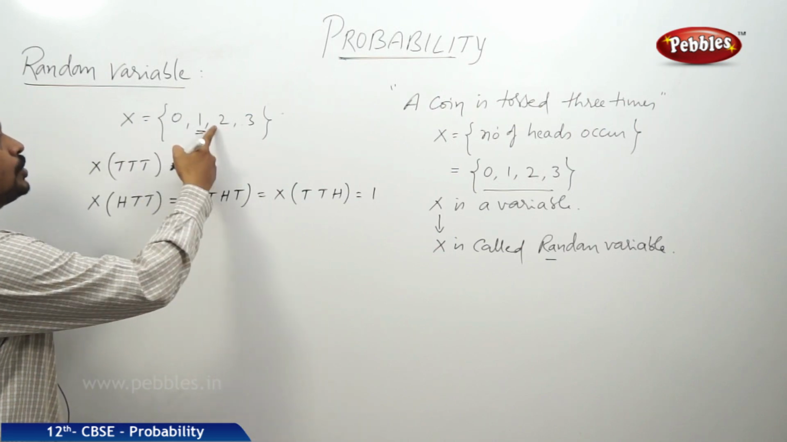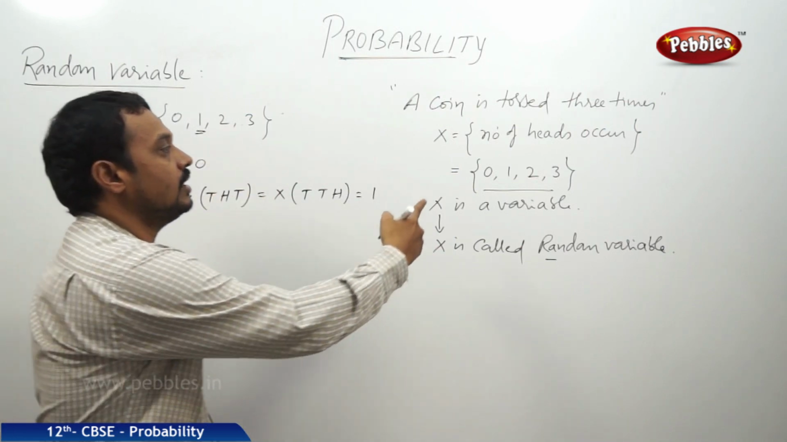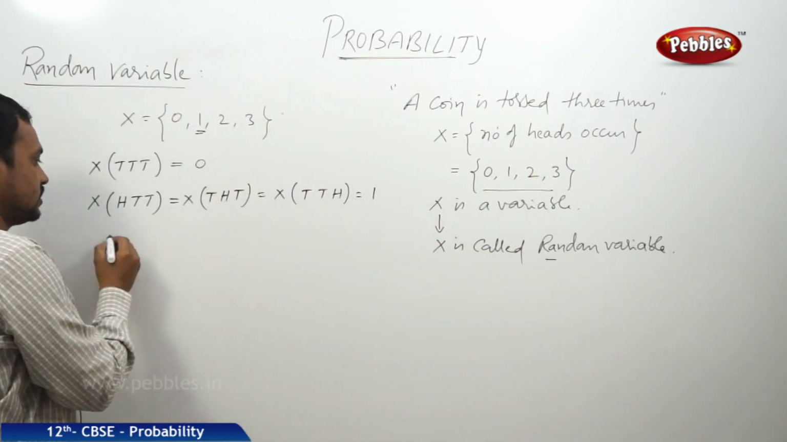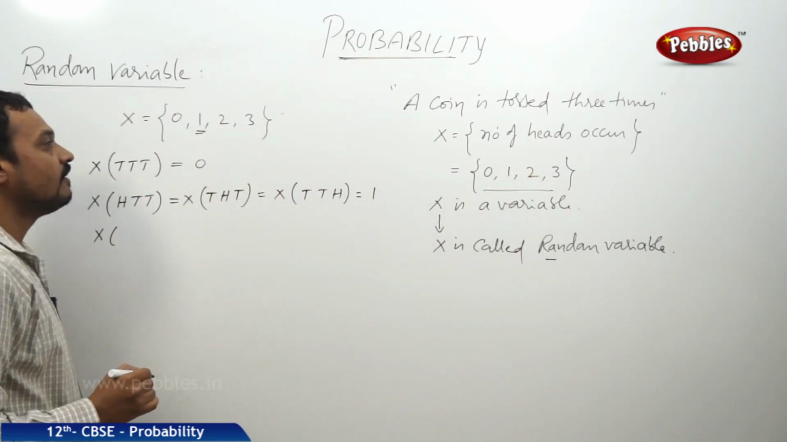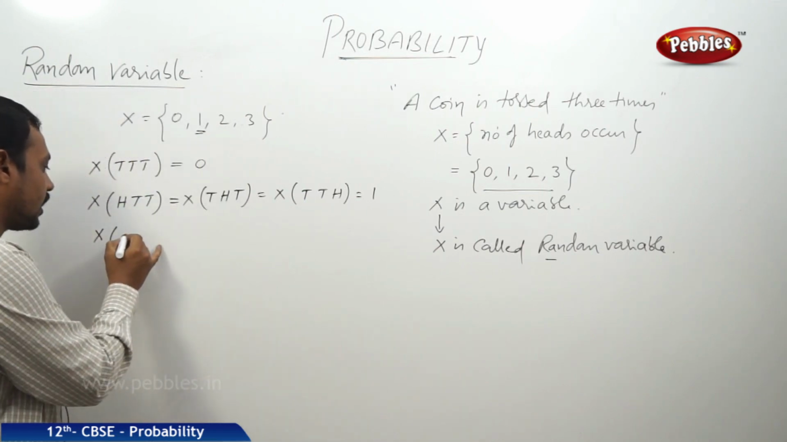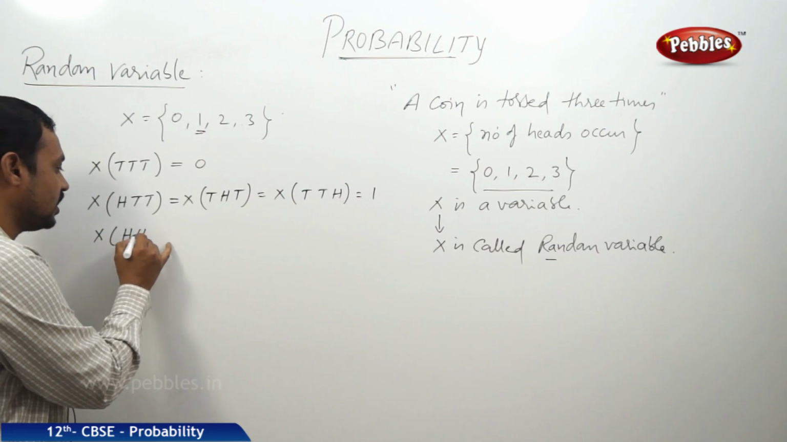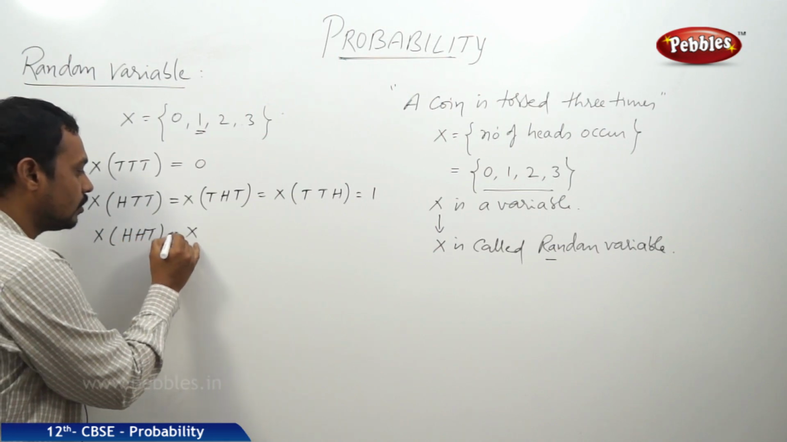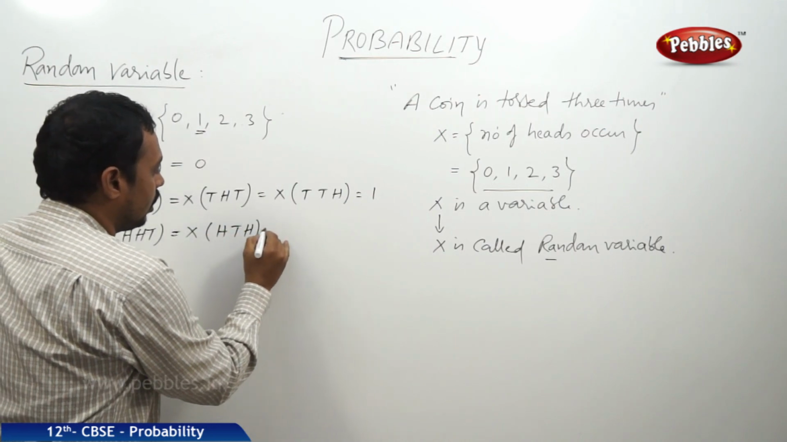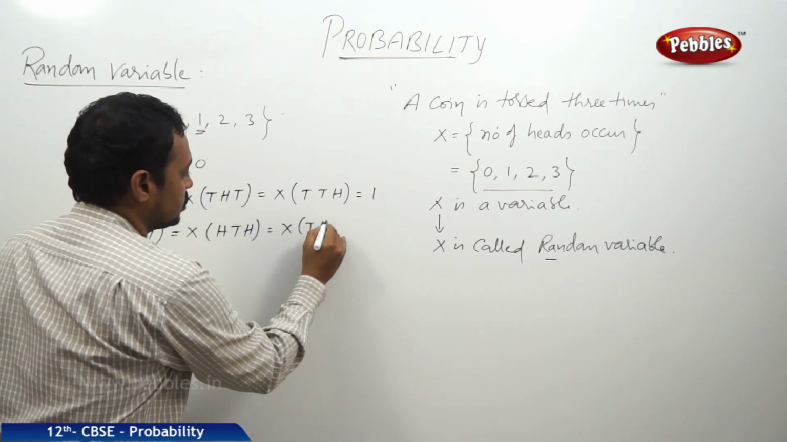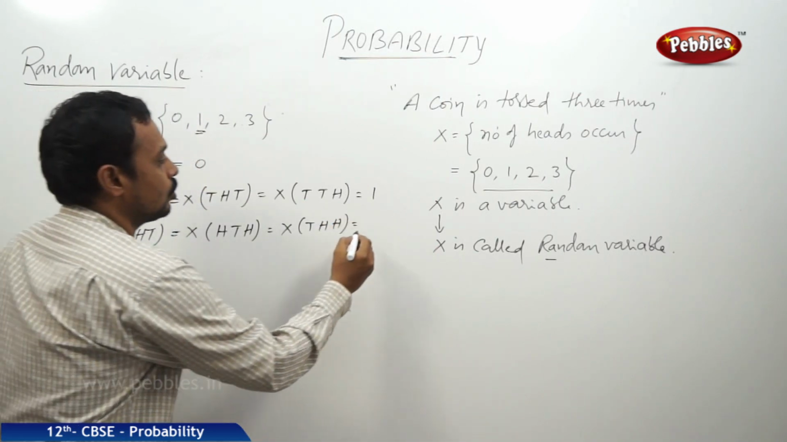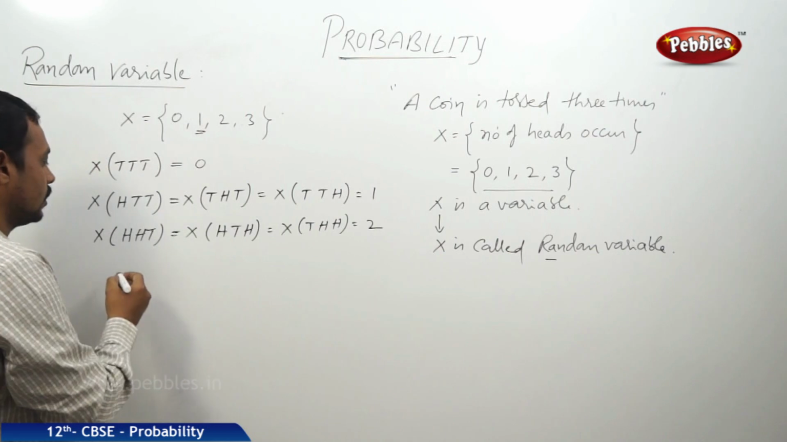And X is equal to 2. X is equal to 2 means that the number of heads is equal to 2 when a coin is tossed 3 times. So it happens when there are exactly 2 heads. The 2 heads may occur like HHT or HTH or THH. Now in these 3 cases, the value of X is equal to 2.